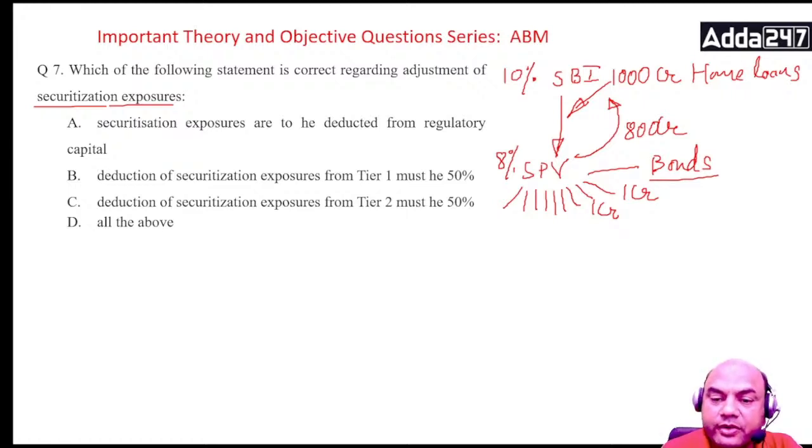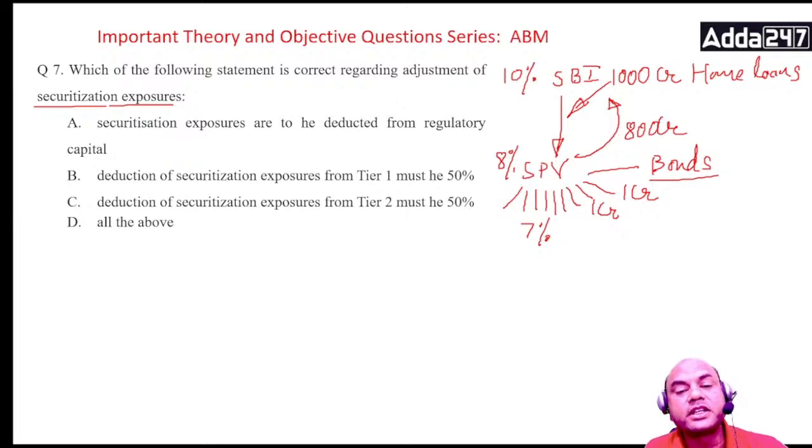Now SPV will do what? It will promise these 1 crore guys that okay, I'll give you around 7% on this. Now what is happening over here? SBI is earning 2%, SPV is earning 1%, and these guys are earning 7%, which might be better than the FD rates. So this is known as securitization.